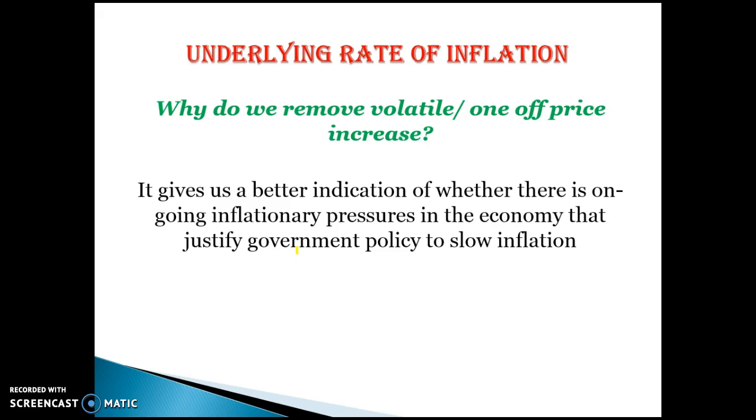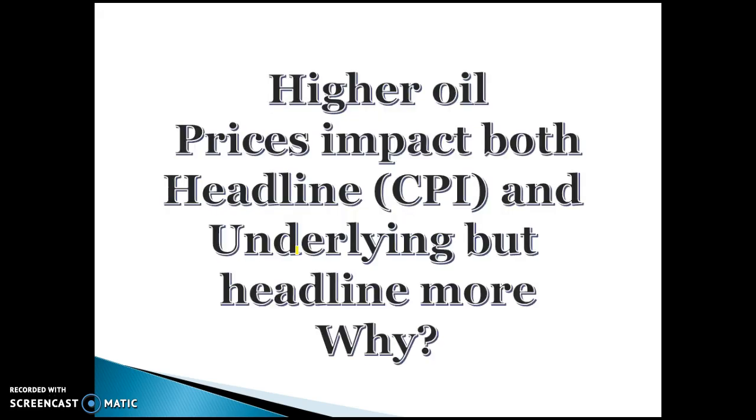Because it gives us a better indication of whether there's ongoing inflationary pressure. So once the volatile things are removed, underlying inflation gives a better indication of the persistent underlying price changes. Okay, last to finish off, higher oil prices impact both headline and underlying inflation, but impact headline by more. Why is this the case? Okay, the reason for that is, well, oil itself, or petrol, is actually bought by consumers. So the fact that oil and petrol prices are going down, they're directly included in the CPI. Within the transport category, they're included in the CPI.